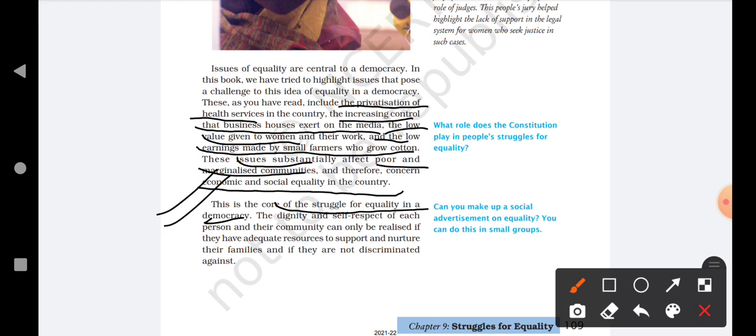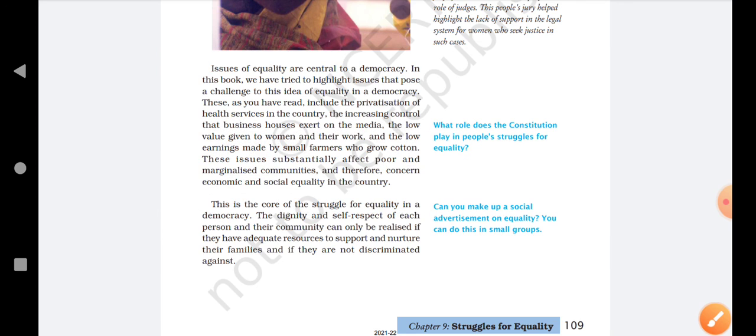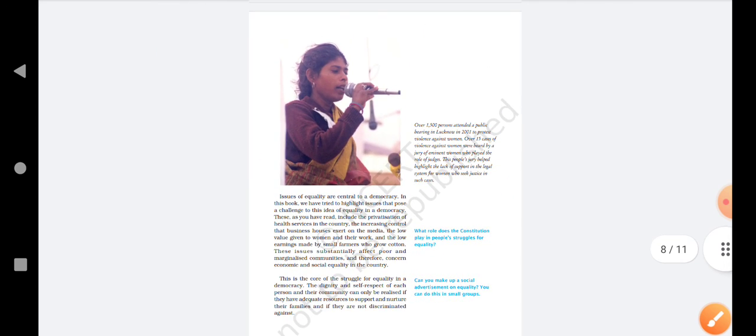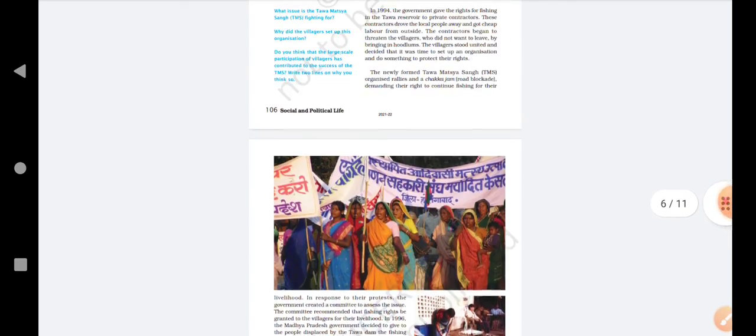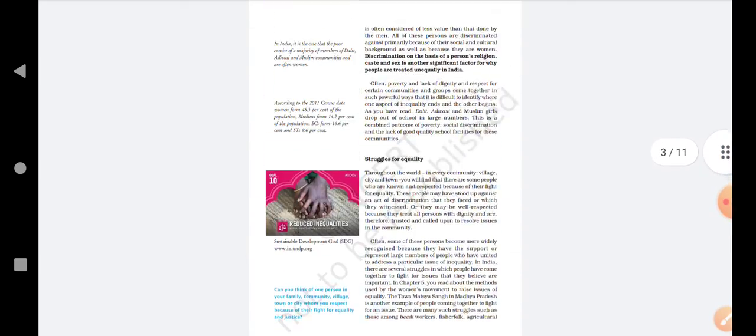So basically, the dignity and self-respect of a person or any community can only be realized if there is no discrimination on the basis of anything. Then only can the dignity and self-respect of a person or a particular community be realized. With this the chapter ends. This chapter is related to the struggles that were made in society by the people, which we have studied in the previous chapters also.